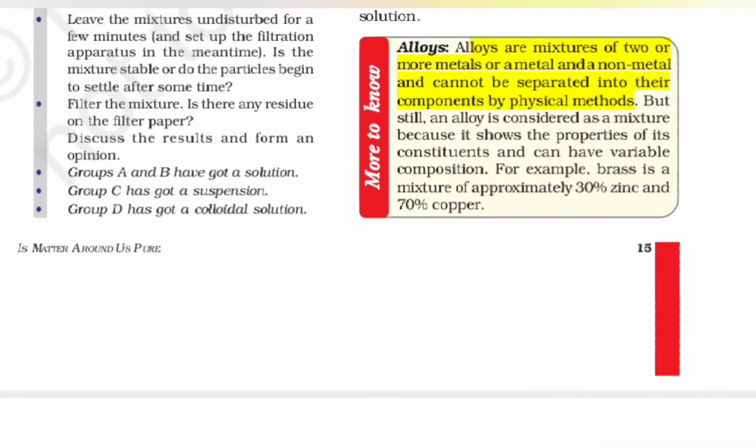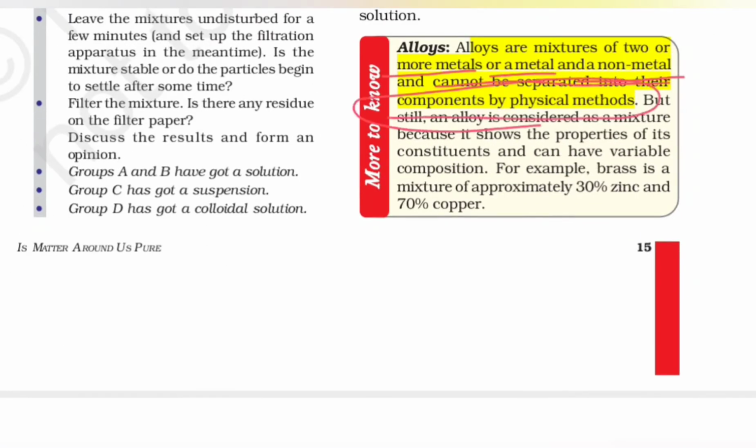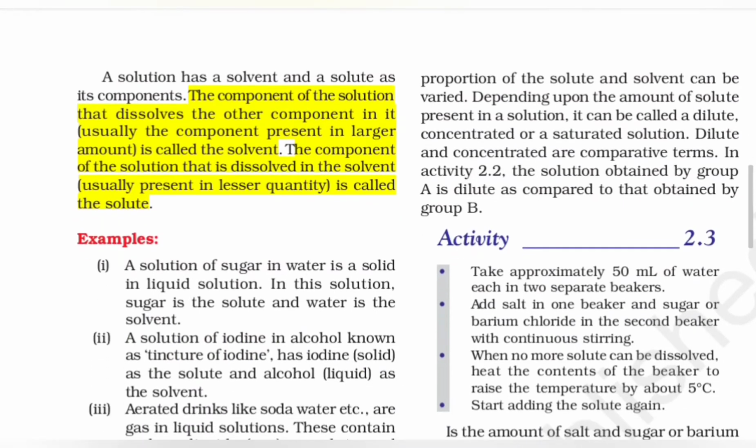What are alloys? Alloys are a mixture of two or more metals, or a metal and a non-metal, that cannot be separated into their components by physical methods. Then we have that a solution has a solvent and a solute as its components. The component of the solution that dissolves the other component in it, and is present in larger amount, is called the solvent, and the component that is dissolved in the solvent is called the solute.